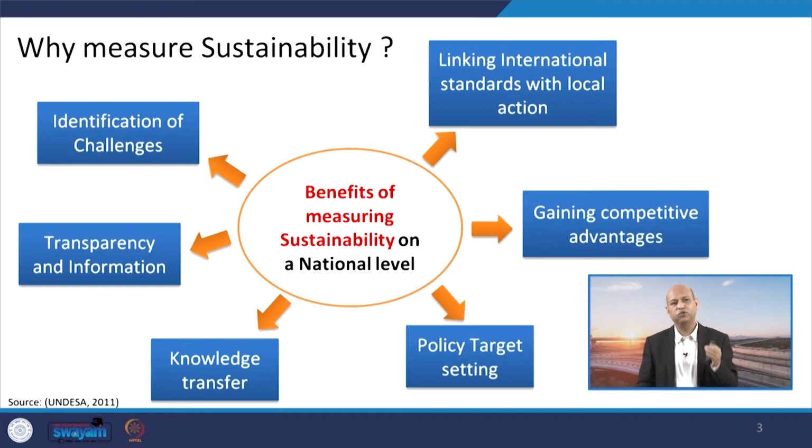So, objective data is necessary for maintaining transparency on sustainability. Then identification of challenges, because whenever you want to improve some products or services, unless you have the sustainability data, you will not be able to see which aspect of that product or service needs improvement, so that you can meet those challenges.